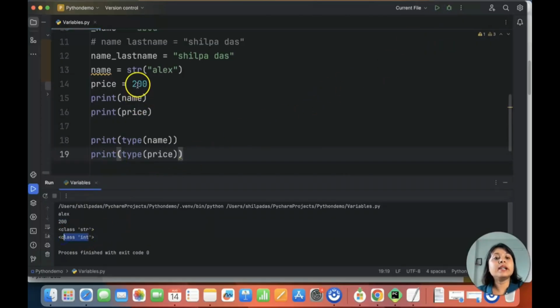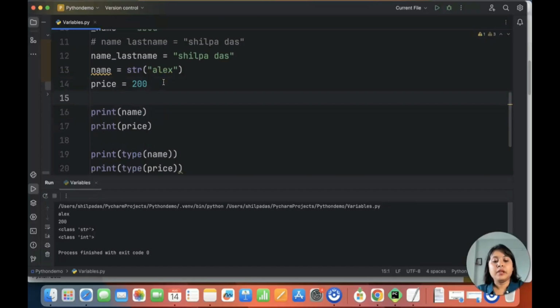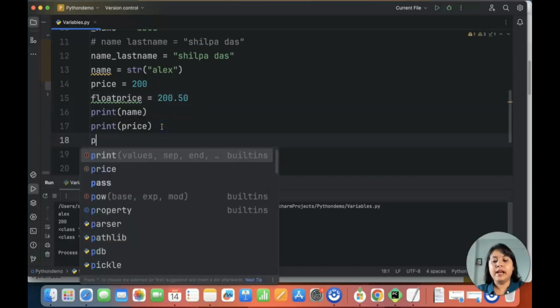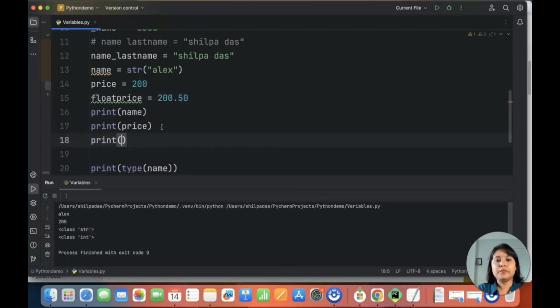So I have not declared that it is an integer, though it has given me that the data type here is integer. Now if I want to go ahead and create a float price, I'll just mention it in this so that I can show you 200.50. And I will be declaring print float price.